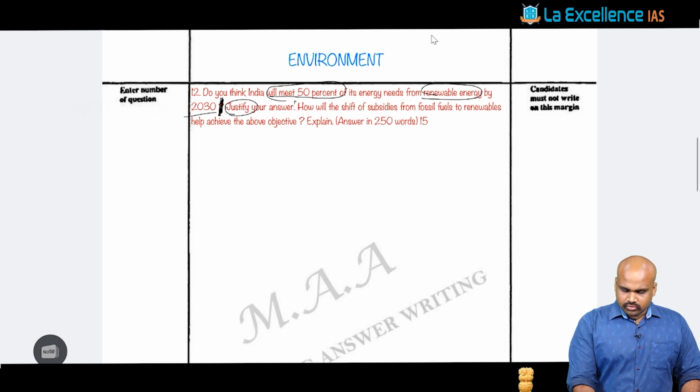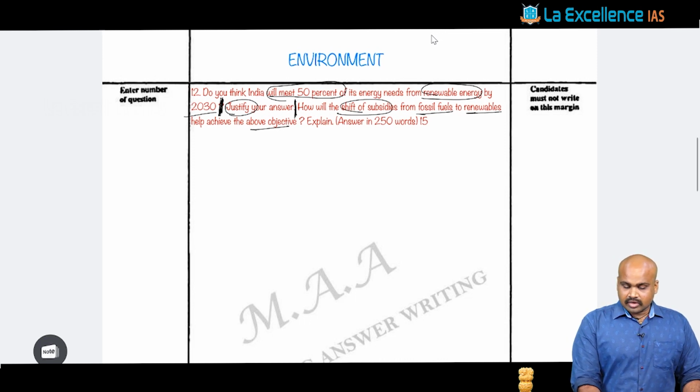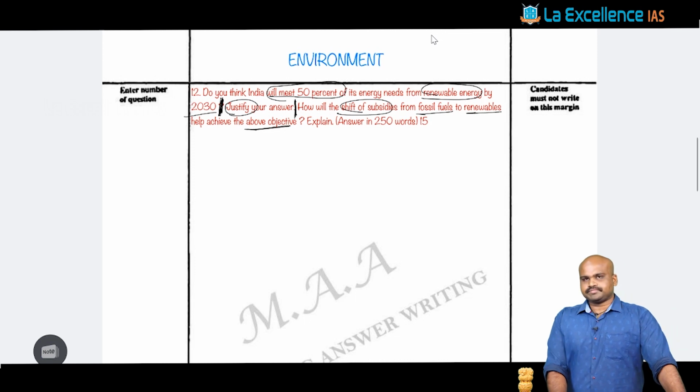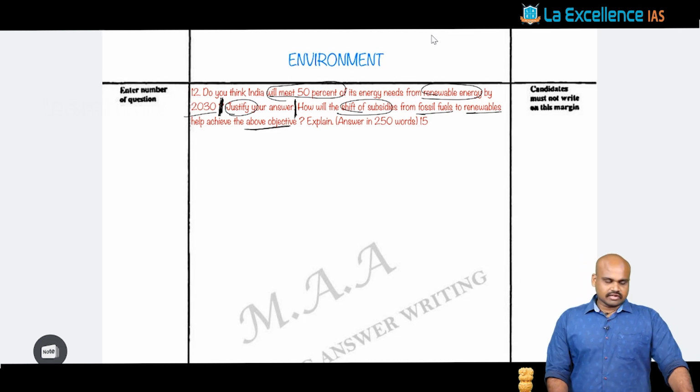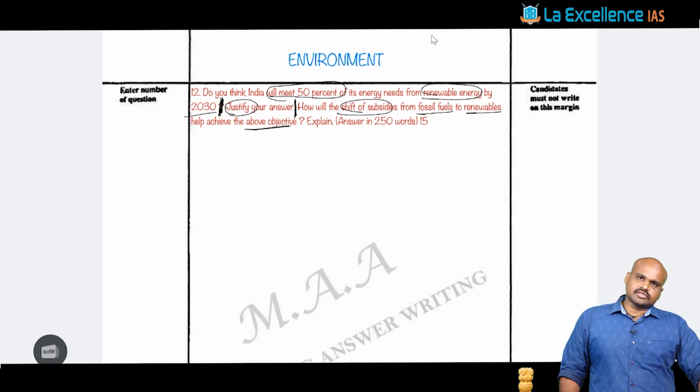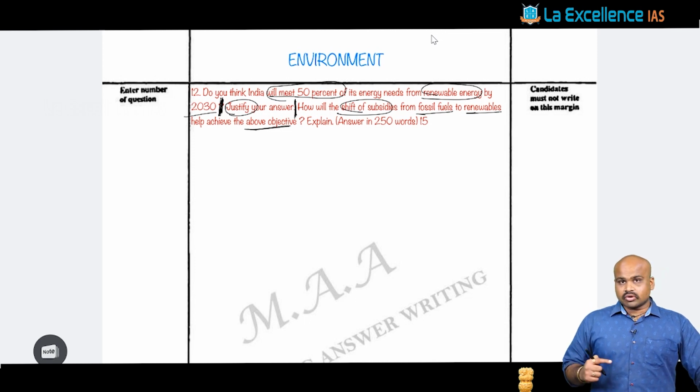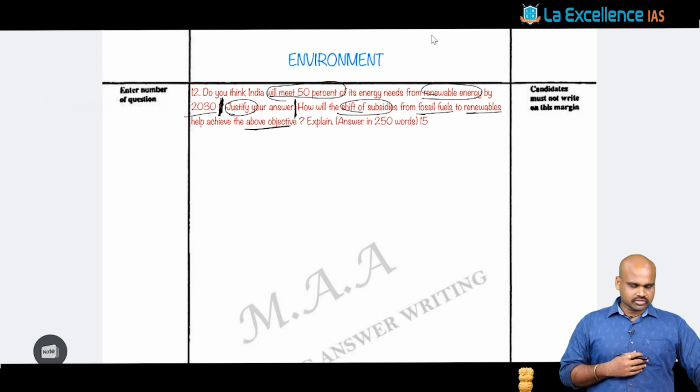Then how will the shift of subsidies from fossil fuel to the renewables help the above objective? Explain. So, the question itself is asking you whether this is sufficient. And the question itself is giving you a way forward to justify whatever stand you took in the above question, is it sufficient or not? That is what is supposed to be seen here.